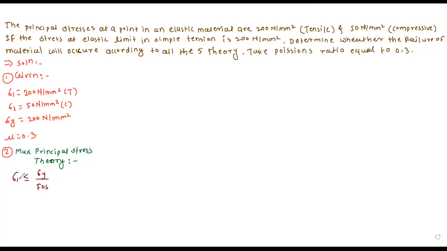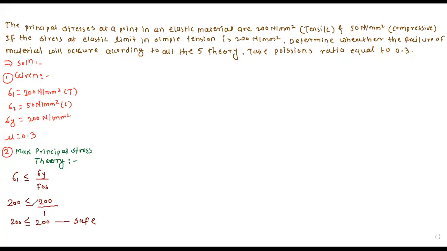So the value of sigma 1 is given. Value of sigma 1 is 200, should be less than or equal to sigma y, which is 200, divided by factor of safety. Here factor of safety is not given. If factor of safety is not given, at that time we will assume 1. Therefore 200 should be less than or equal to 200. So our structure is safe.